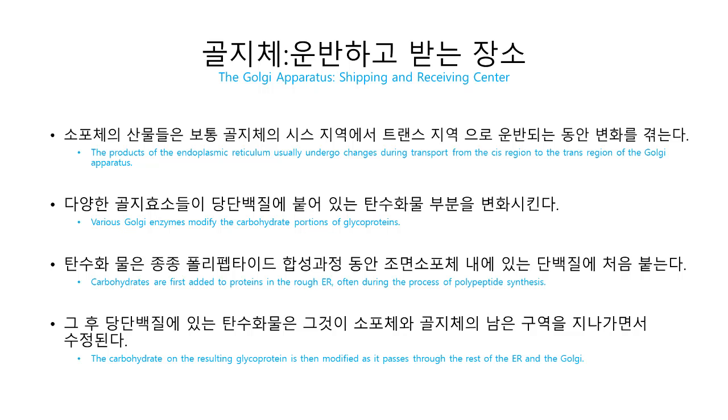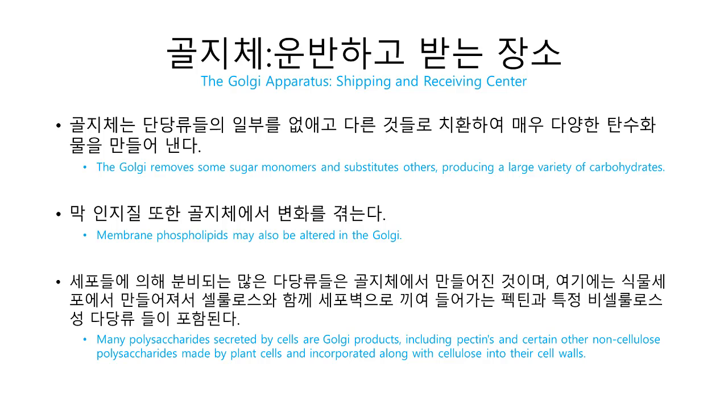Products of the endoplasmic reticulum are usually modified during their transit from the cis region to the trans region of the Golgi apparatus. For example, glycoproteins formed in the ER have their carbohydrates modified, first in the ER itself, then as they pass through the Golgi. The Golgi removes some sugar monomers and substitutes others, producing a large variety of carbohydrates. Membrane phospholipids may also be altered in the Golgi.